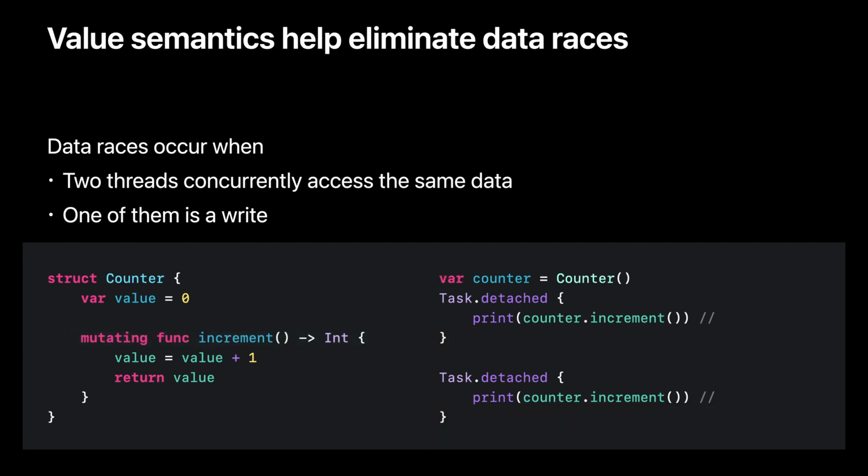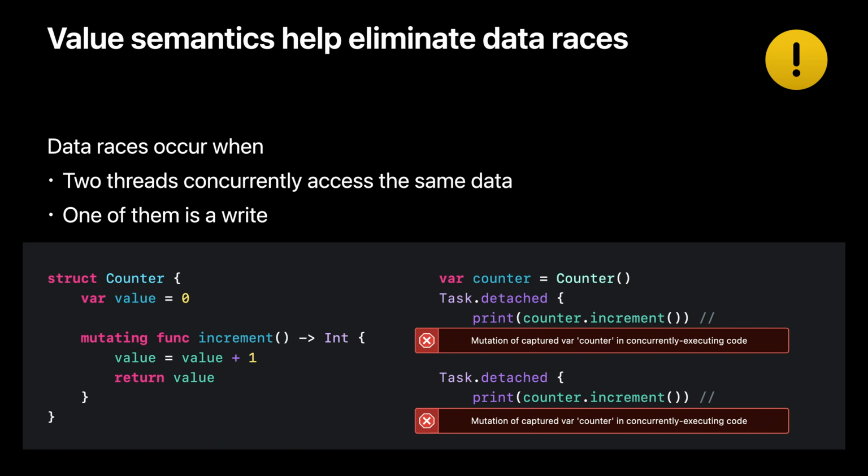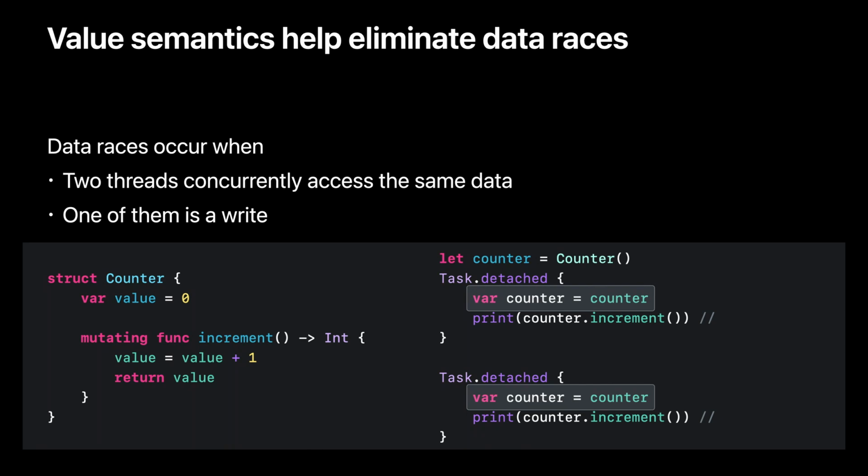Now it seems very tempting to just change the counter variable to a var to make it mutable. But that would leave us again with a race condition, because the counter would be referenced by both concurrent tasks. Luckily, the compiler has us covered and does not allow us to compile this unsafe code. We can instead assign the counter to a local mutable variable inside each concurrent task. When we execute our example now, it will always print 1 for both concurrent tasks. But even though our code is now race-free, the behavior is not what we want anymore. This goes to show that there are still cases where shared mutable state is required.